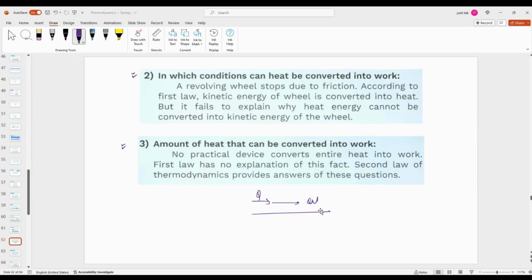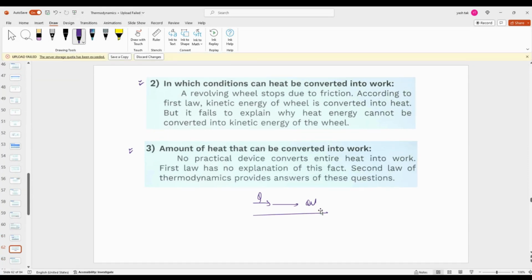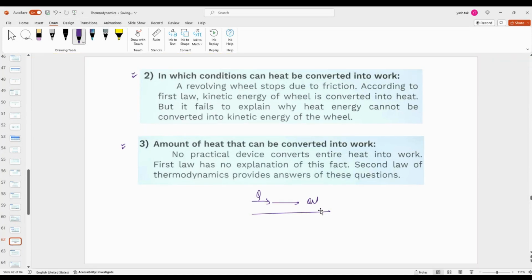Let's say you are driving a car, your petrol is burning, you travel some distance, and some work is done against friction and lost as heat. But can I convert that friction, heat loss and kinetic energy to regain the petrol? That reversibility understanding was not there.